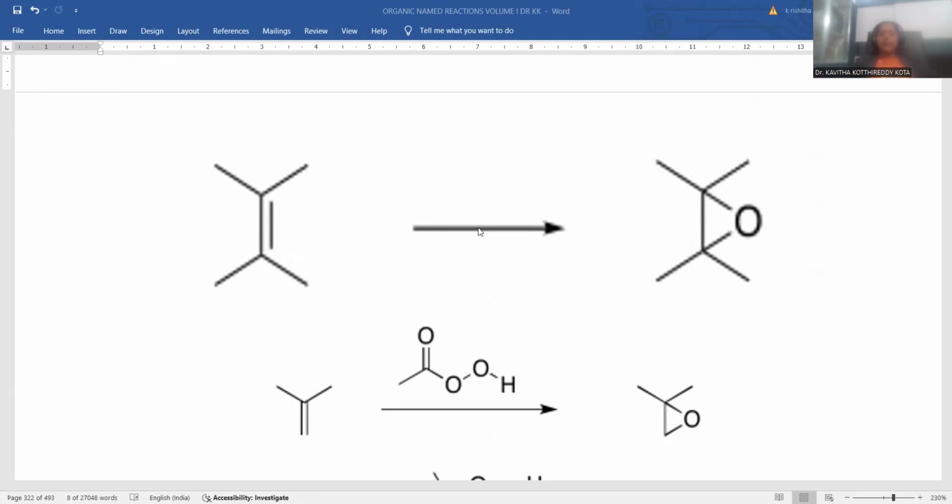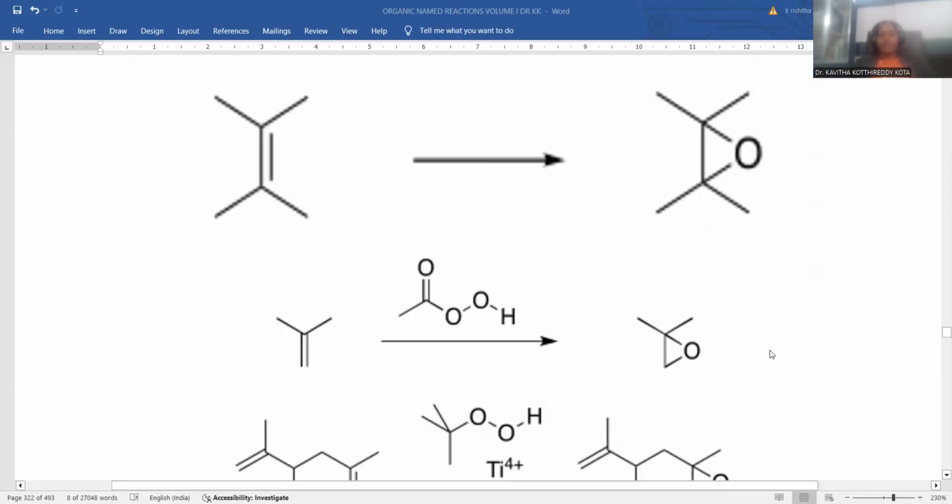The double bond is epoxidized, and an oxygen atom forms between the two carbon atoms where the olefin linkage was, giving the epoxide. This is the simplest example of the epoxidation process.